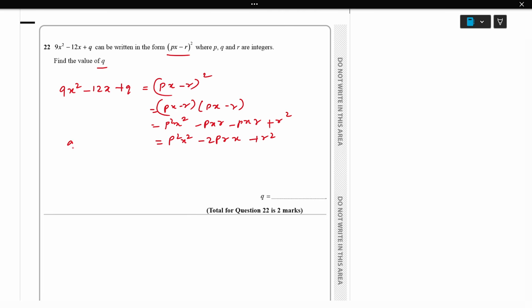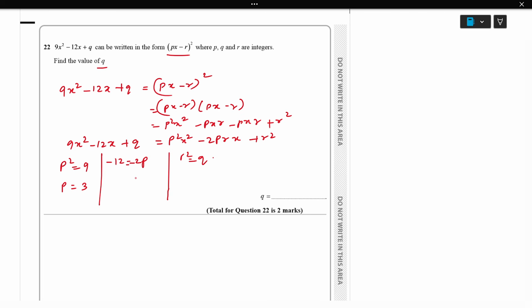The left side is 9x square minus 12x plus q. So we can compare both sides. We compare the x square coefficient: p square equals 9. Then minus 12 equals minus 2p r, that's the x coefficient. Then r square equals q, and we need to find q. So p square equals 9, so p equals the square root of 9, which is 3.